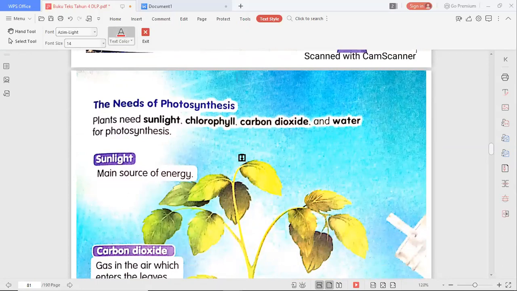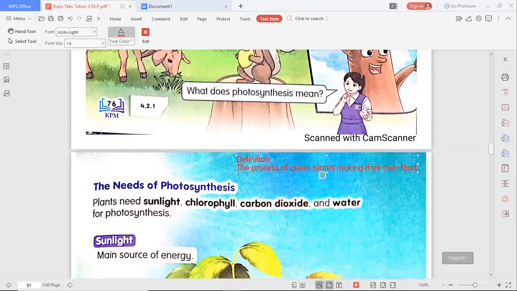Okay, so the definition is the process of green plants making their own food. The process of green plants making their own food. So this is the definition of photosynthesis.